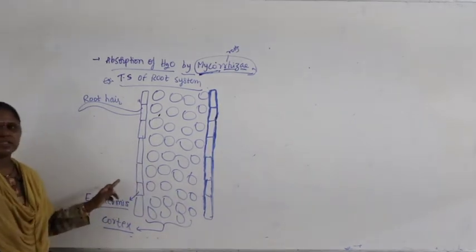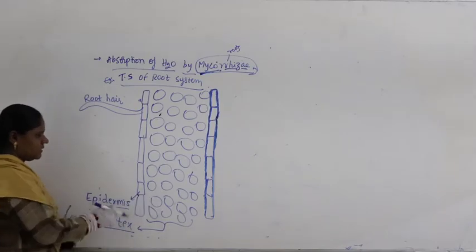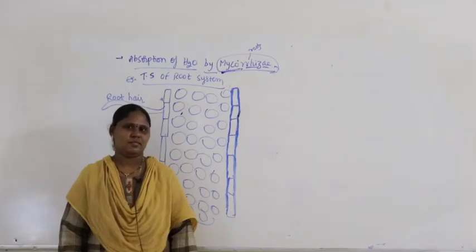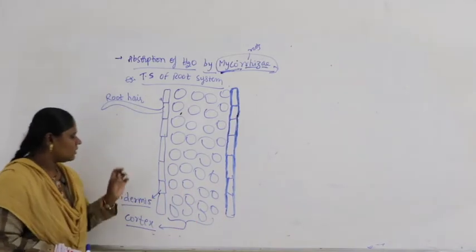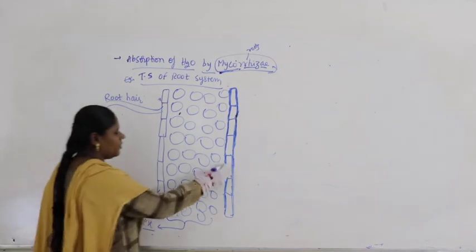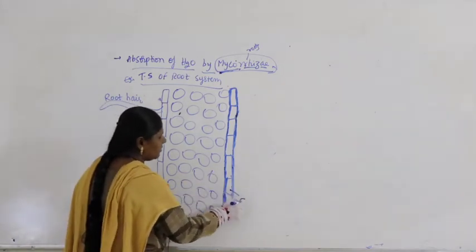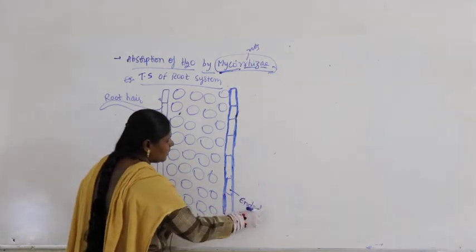Now, we are in the transverse section of the root. So, we take the first layer as epidermis, next layer as cortex. What is the thick layer I have drawn? So, here we find epidermis, layers of the cortex. What is the thick layer I have drawn here, which you can see very clearly? This is nothing but endodermis.